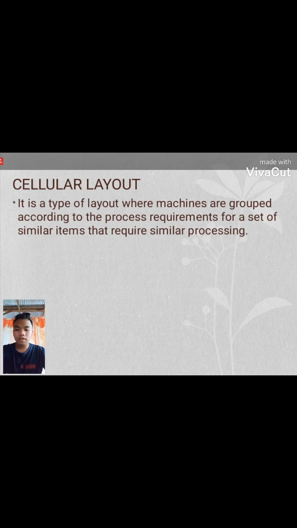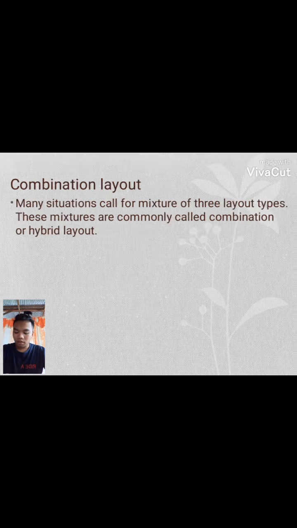So what is a cellular layout? It is a type where machines are grouped according to the process requirements for a set of similar items that require similar processing. And lastly, the combination layout. Many situations call for a mixture of the layout types. These mixtures are commonly called combination or hybrid layout.